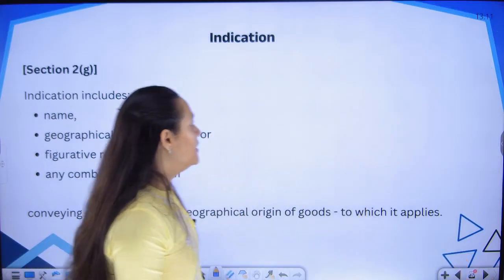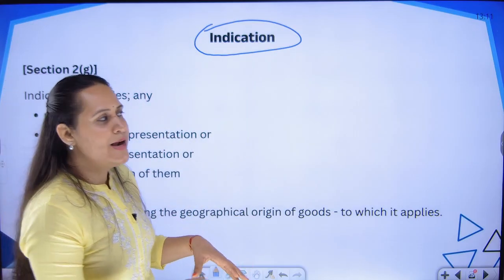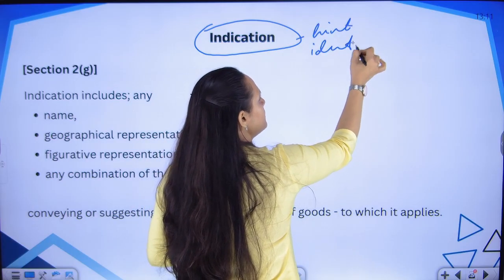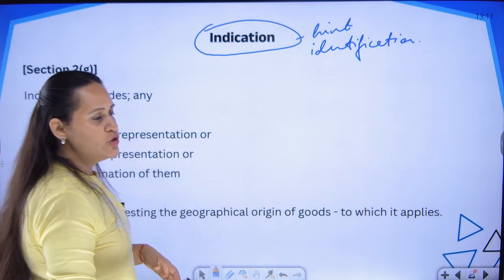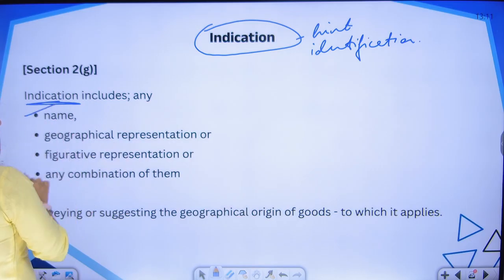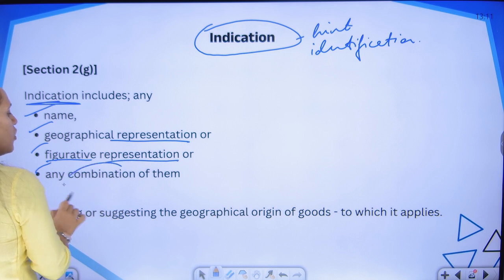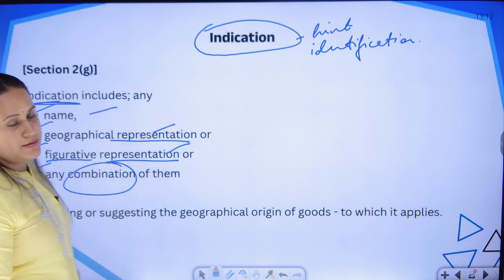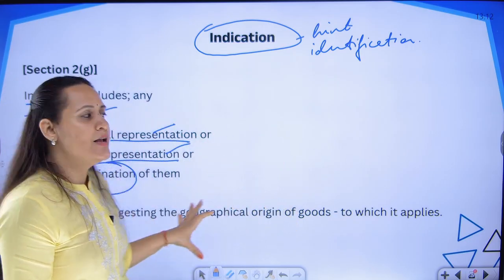That is goods. Next is, what is the term indication? Indication means it is some kind of hint. It is some kind of identification that a particular product belongs to a particular locality. So, what is the definition? They say identification can include a name, geographical representation, figurative representation, or a combination of name, geographical representation or figurative representation. It can be a logo, it can be only a word, anything is possible.